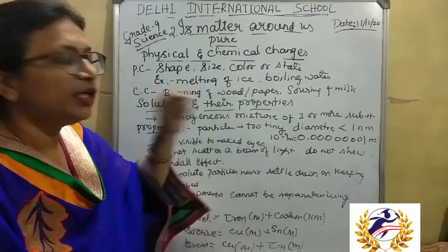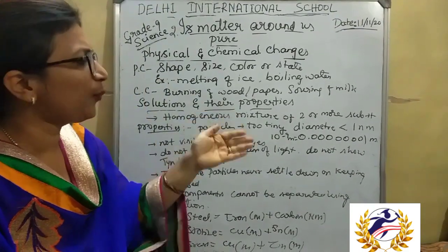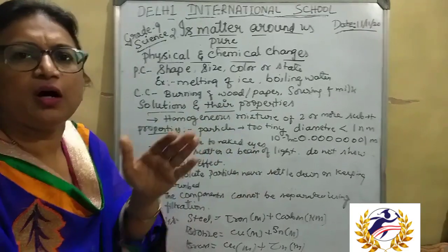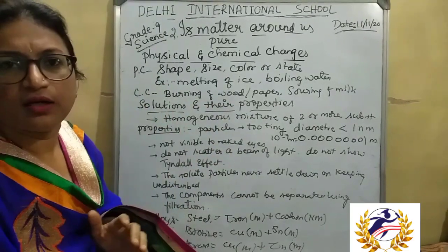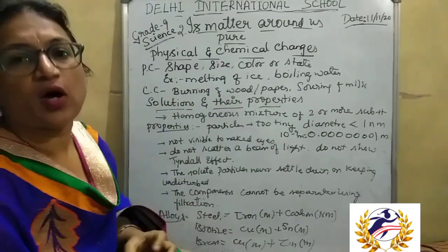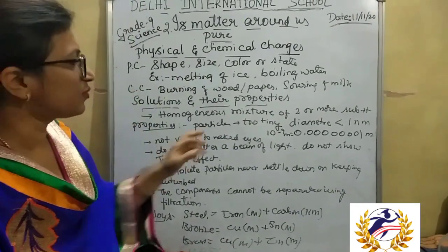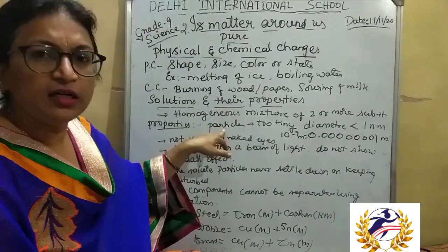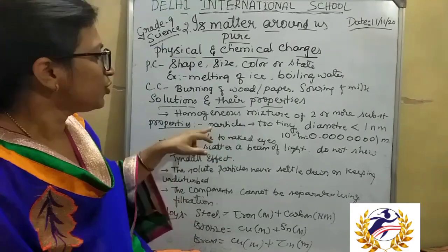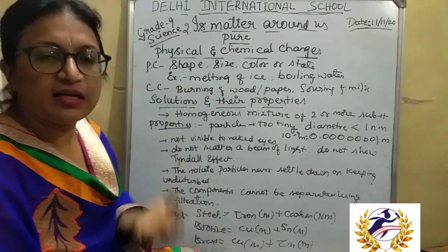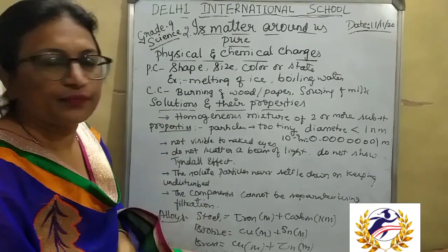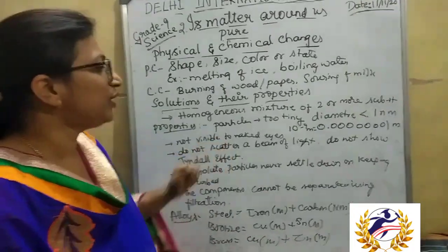That means it is extremely small, so the particles in the solution cannot be seen with the naked eye. They are not visible to the naked eyes.